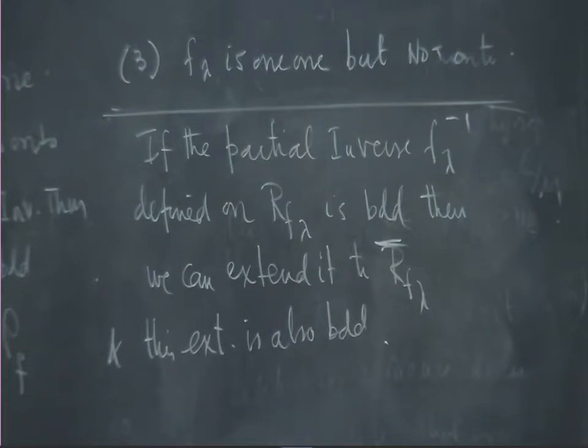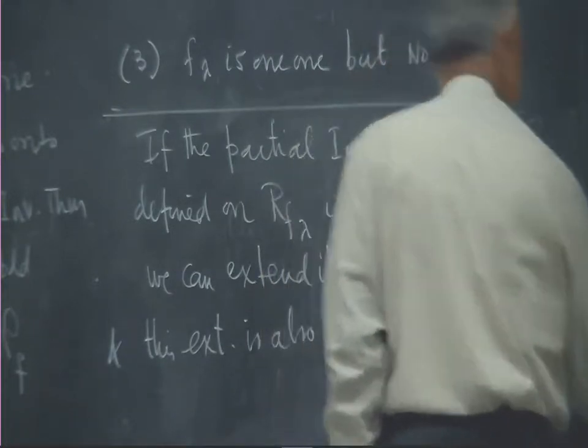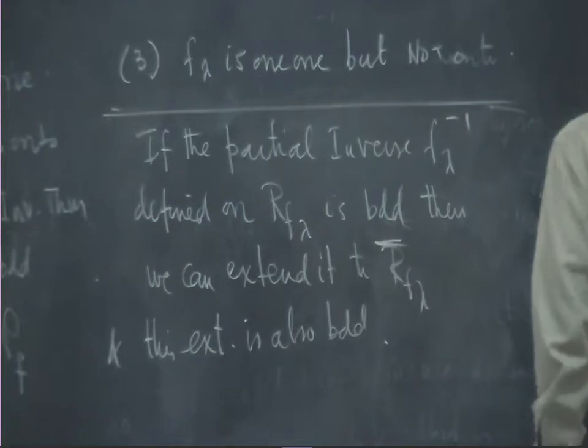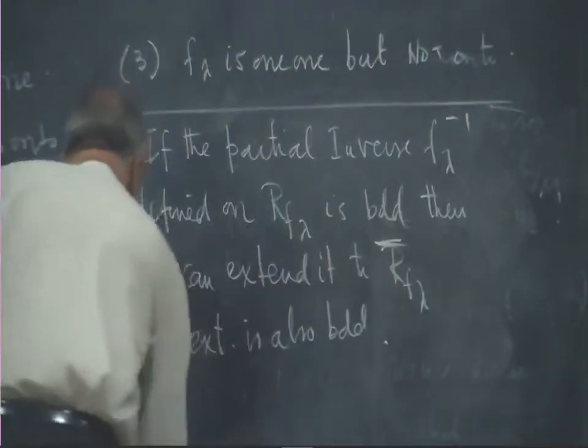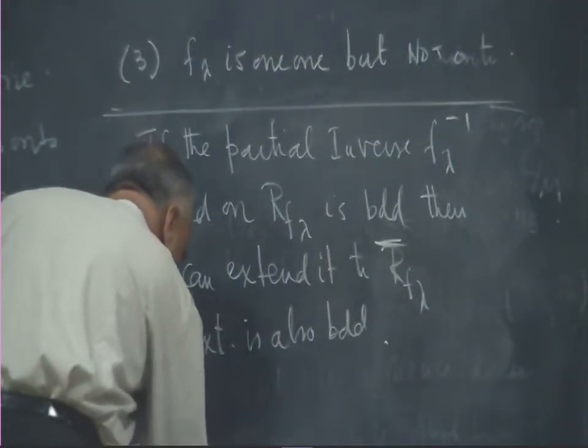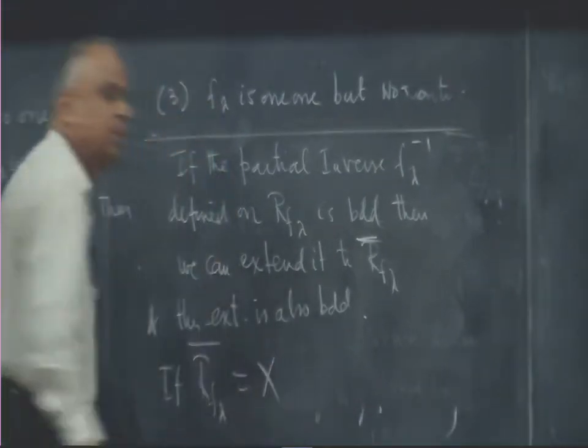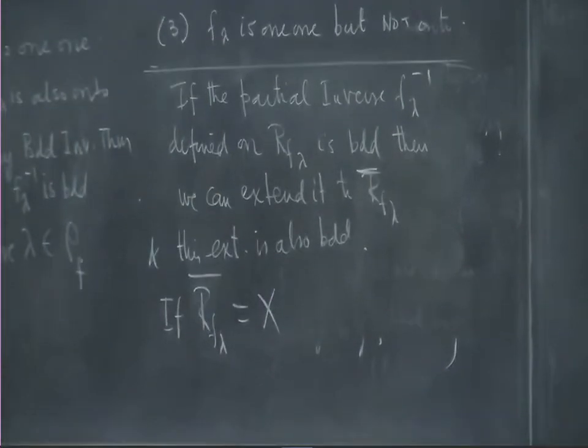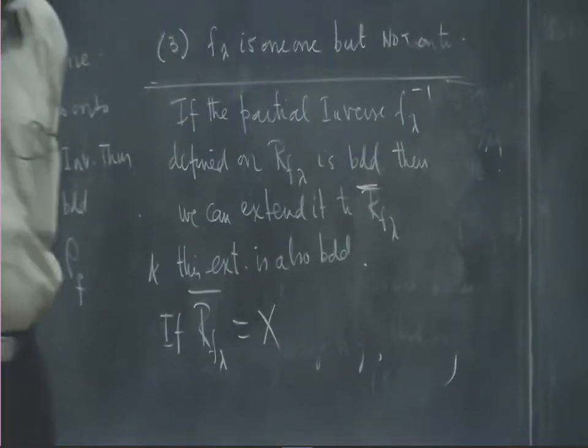So, if range of f lambda closure is all of x, when does that happen? If the range of f lambda is dense. If it is dense, its closure will be the whole space, everybody can be approximated.